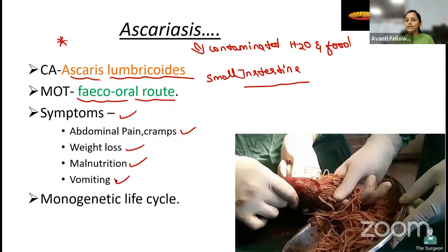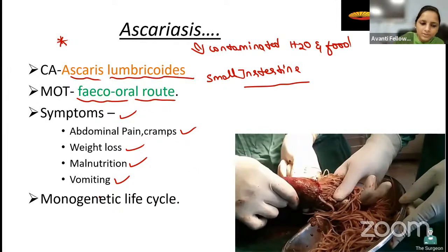So all of these are the symptoms of ascaris. Remember this: abdominal pain, weight loss, anemic condition, malnutrition, and vomiting. Student, whenever a person is affected by ascariasis, even if he eats so much, he does not become fat, because everything is taken by the ascaris only, right? So that is the reason.